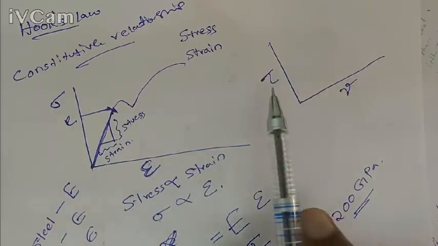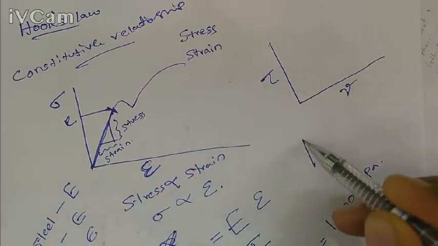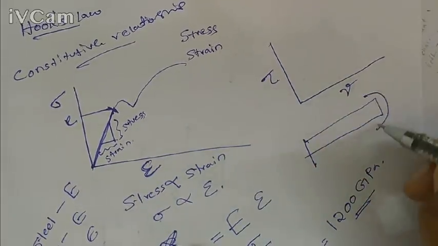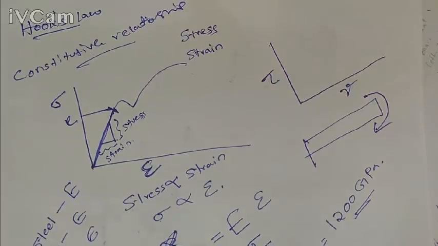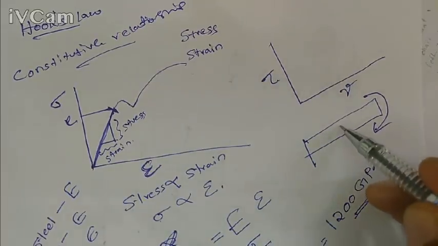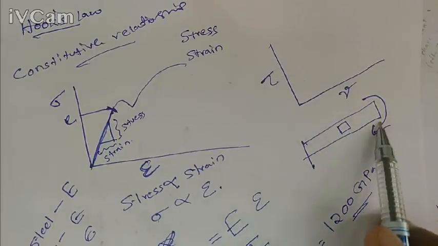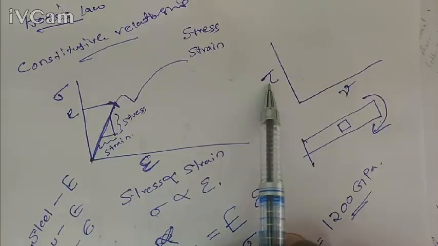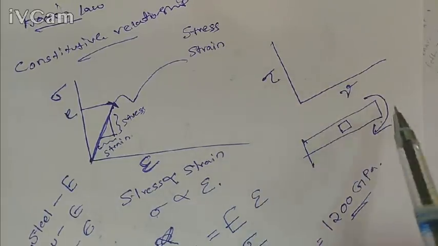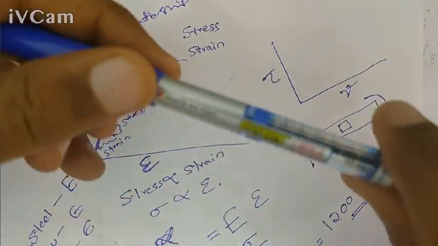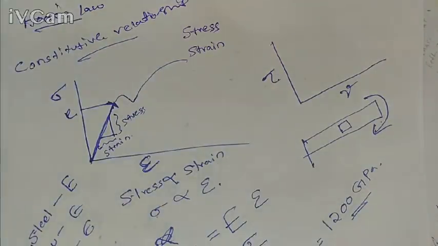But here we use a very thin tube, where we apply a torque, and when it is subjected to torque, any element on this material is subjected to pure shear. So based on the torque value, we can calculate the shear stress. When we apply a torque on this material, there will be some angular twist, and based on the twist value, we can calculate the strain also.